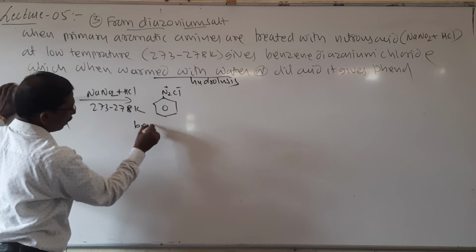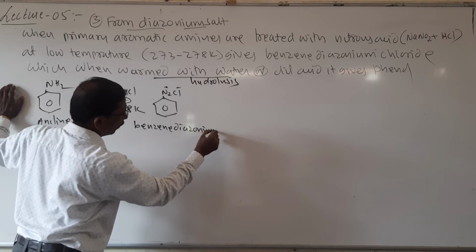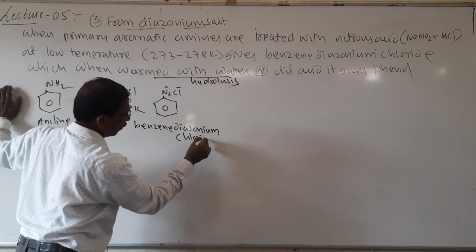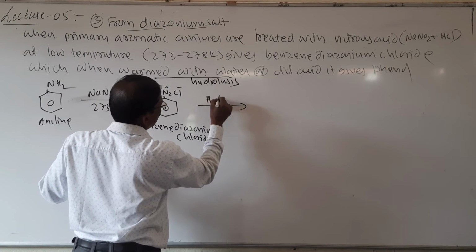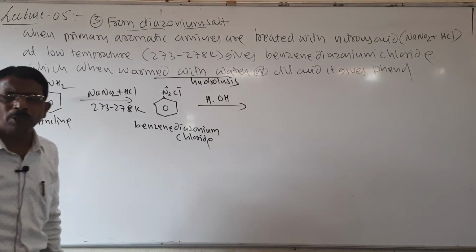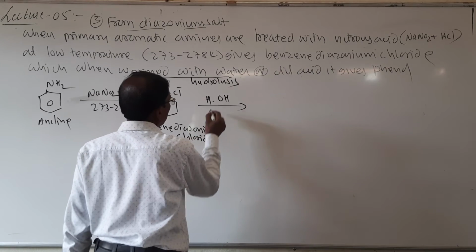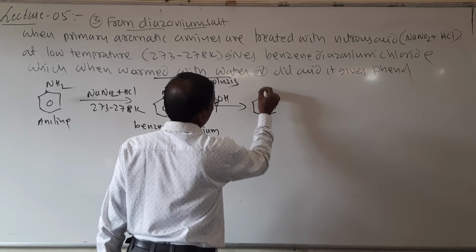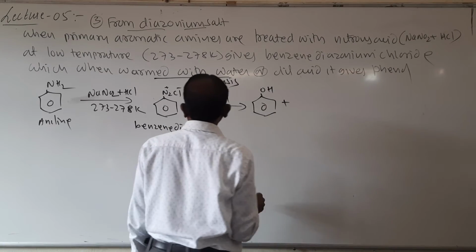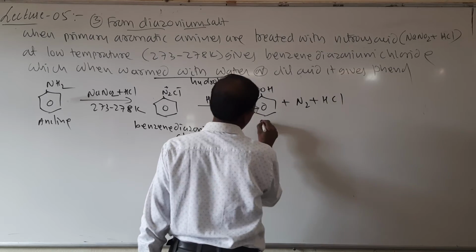It is called benzene diazonium chloride. And when this benzene diazonium chloride is warmed with water, that is hydrolysis, or dilute acid is added, then, look here students, it divides into 2 parts and forms phenol plus N2 plus HCl. Phenol is formed.